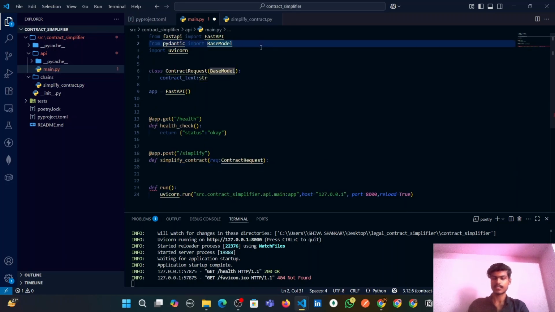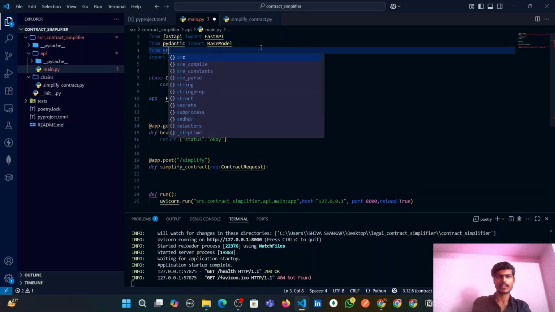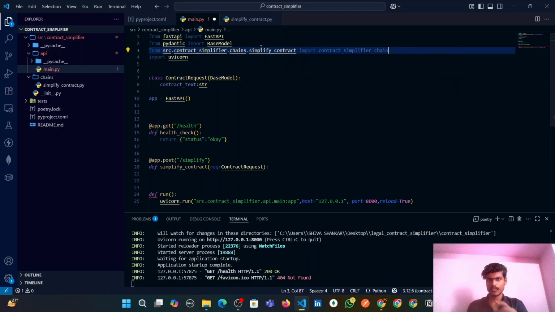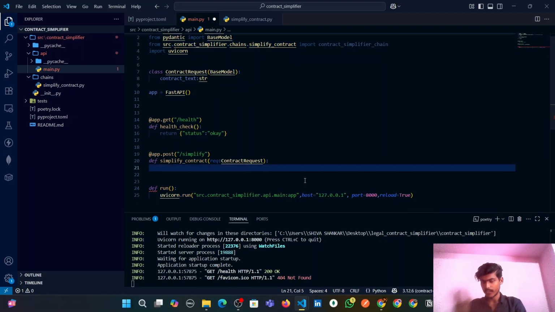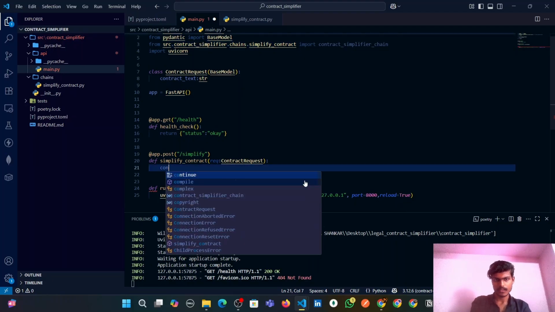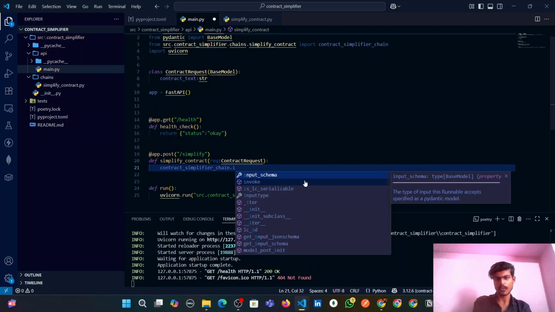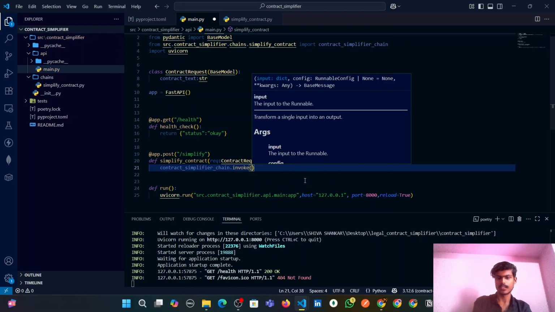So let's write from src.contract_simplifier.chains.simplify_contract import this chain, and we need to use that chain here, contract simplifier chain dot, let's invoke it by passing the input inside, and the input should be in this format, guys.